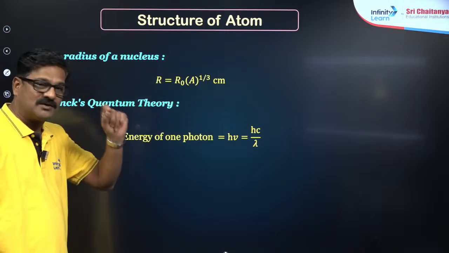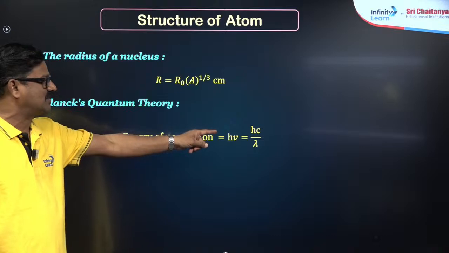So the energy of one quantum or photon is equal to h nu, which is equal to hc by lambda.